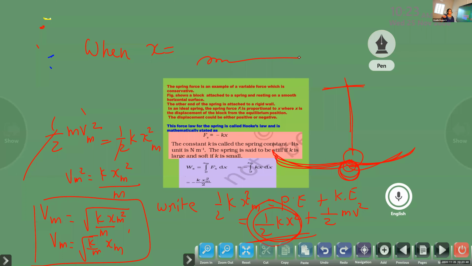I'm not telling that now because we will learn it in the second volume. So at this point, we only consider the spring extended to a maximum displacement, or the same thing when compressed to a maximum compression. Clear? Okay.